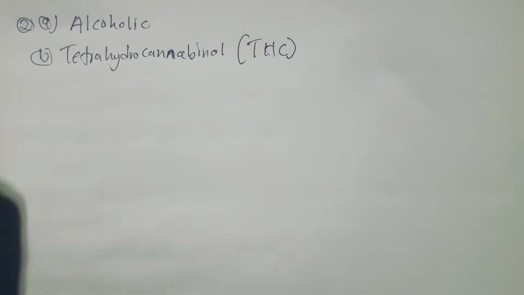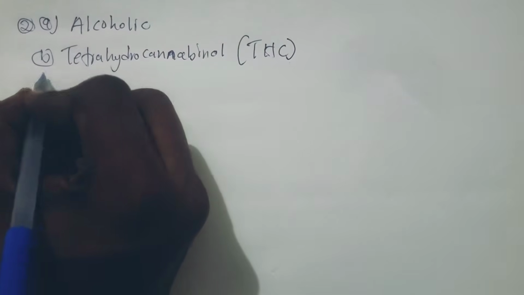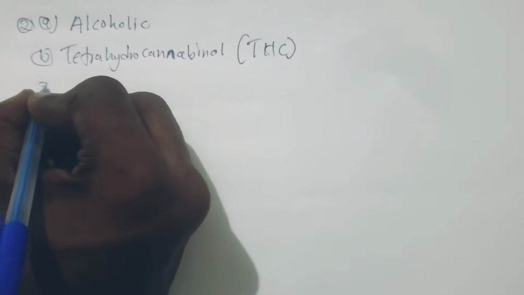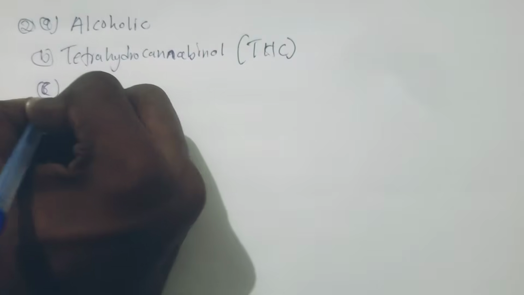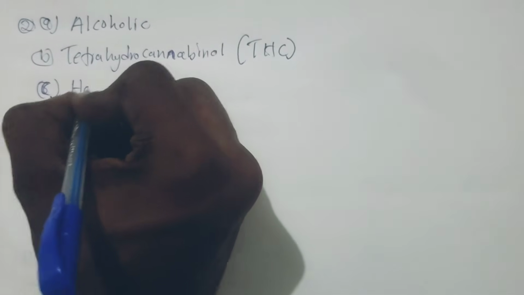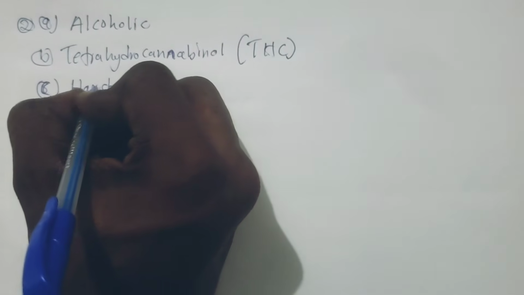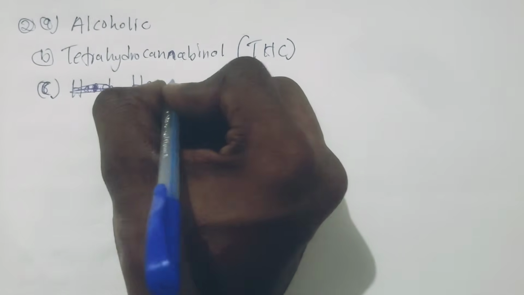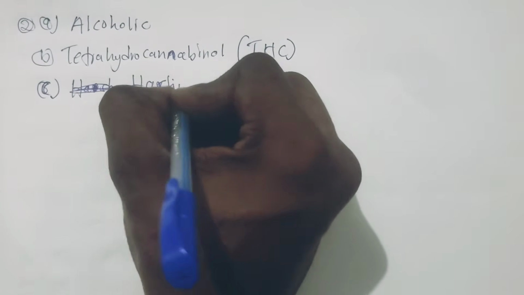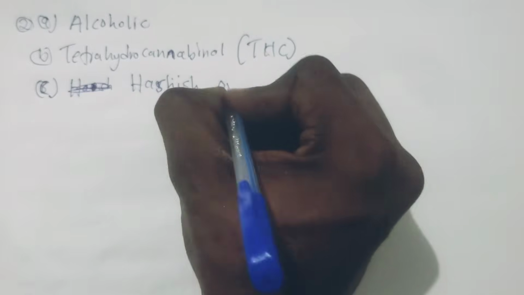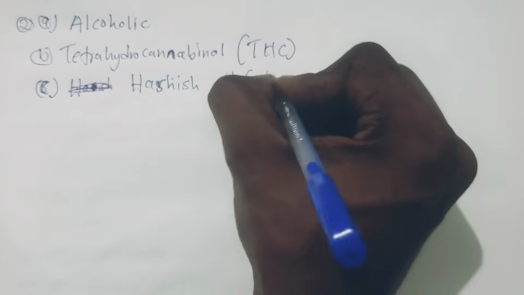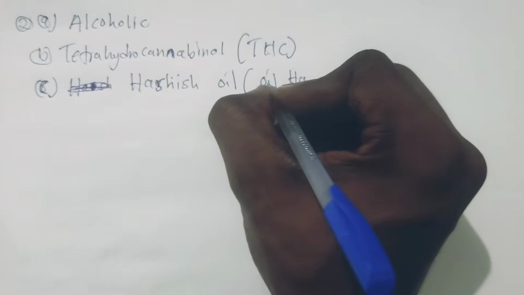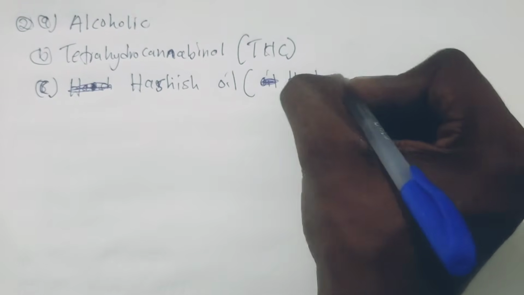So the form of cannabis that has the highest content of this THC, this is our C, is hashish oil, or you just say hash oil.